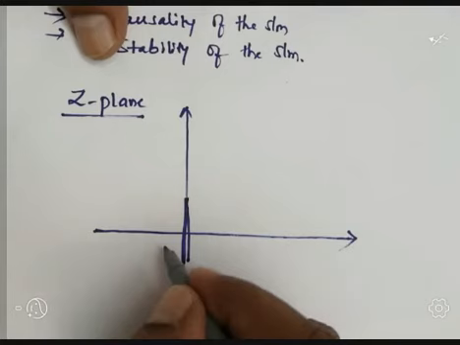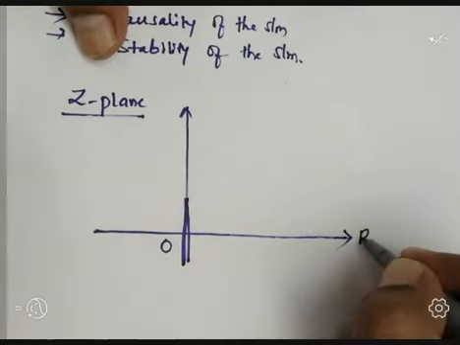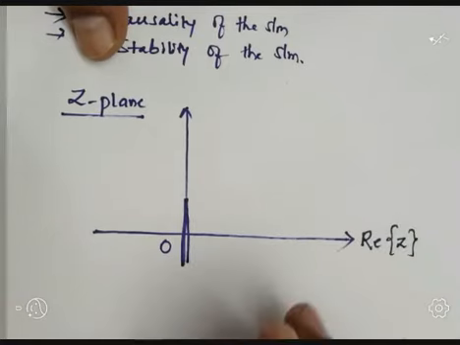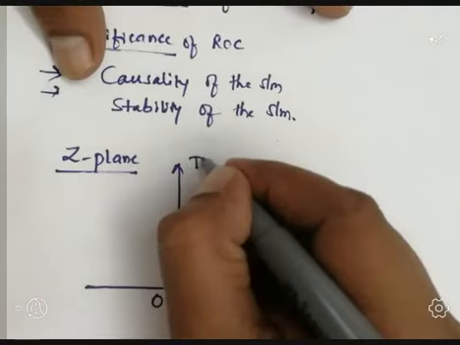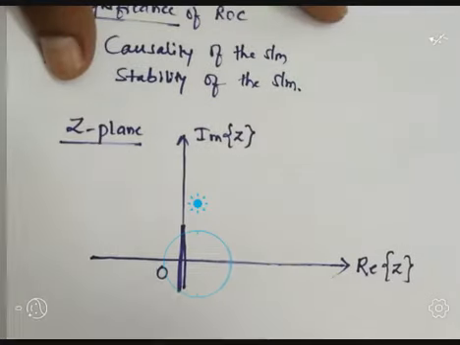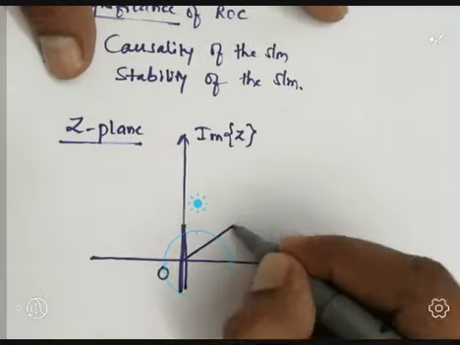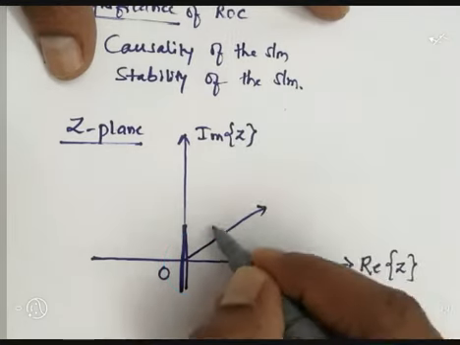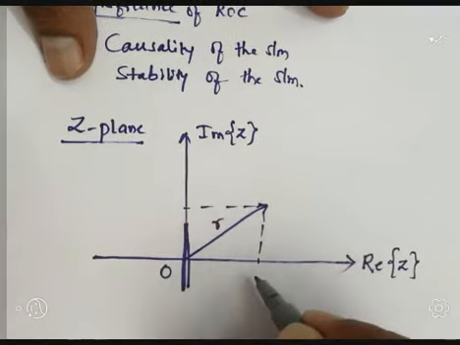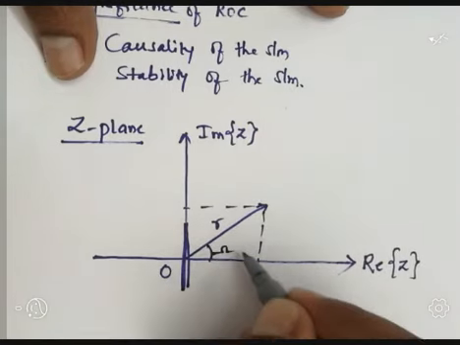This is 0. This is the horizontal axis, the real part of Z, and the vertical axis represents the imaginary part of Z. Radius is represented by R. This is the phase angle.